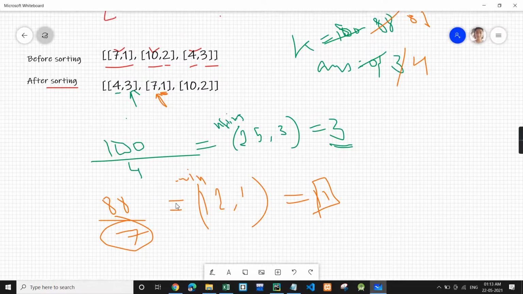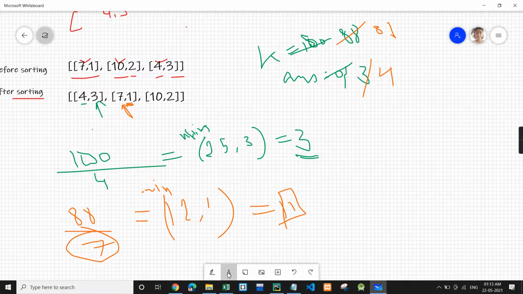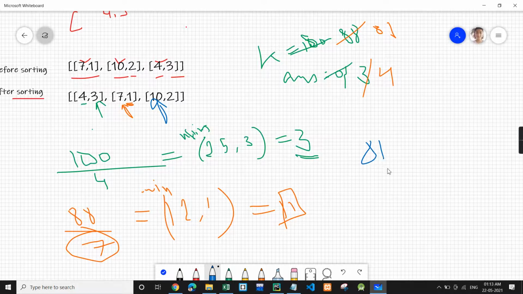Now after this, we will have the third. Over here we have 81 divided by 10, which will become 8, but we can't buy 8 stocks, so the maximum value is 2. We'll take the minimum of these and we'll get 2.